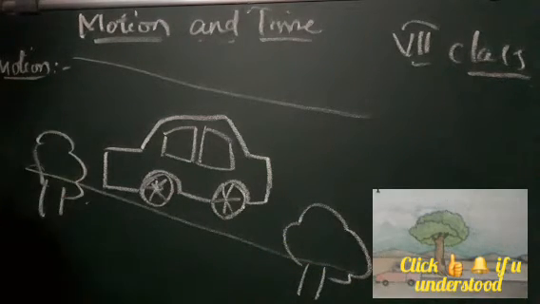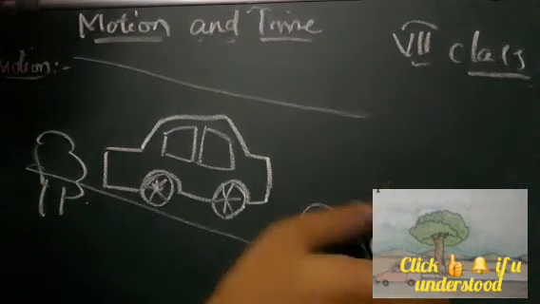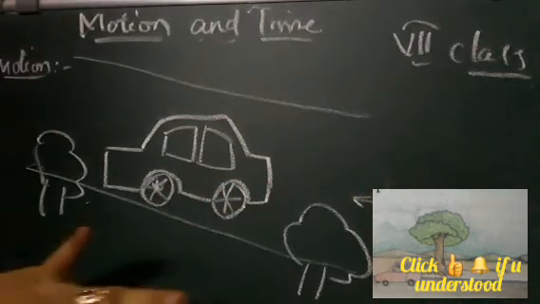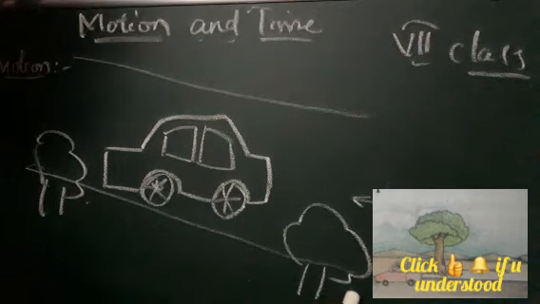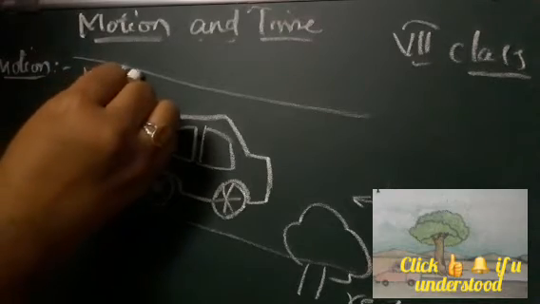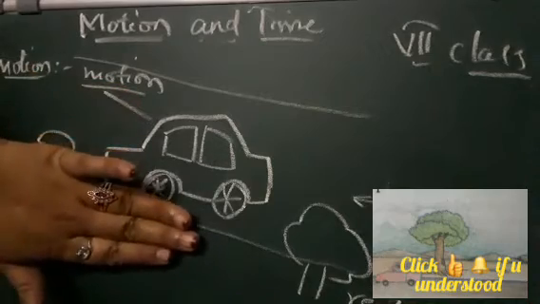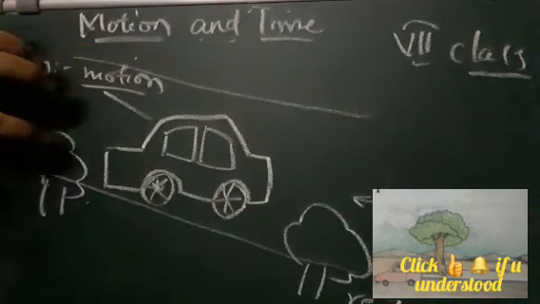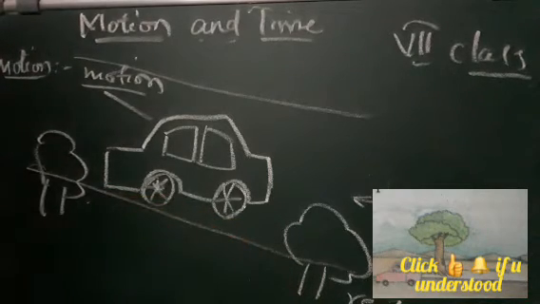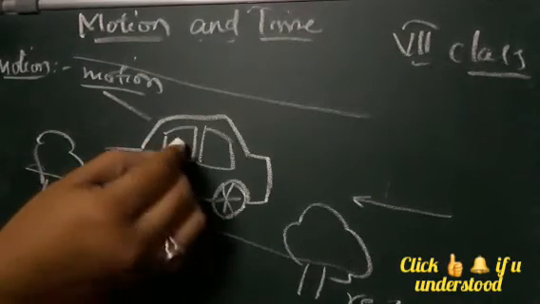When you have started from this position, you see that you are moving, but the trees which are here are at rest. You are in motion. I hope it is clear now what motion and rest are. When the car is moving, your car is in motion, and the tree which is standing there is at rest. So it is not moving, it is at rest. Whereas you are sitting in the car, that means you are at rest.